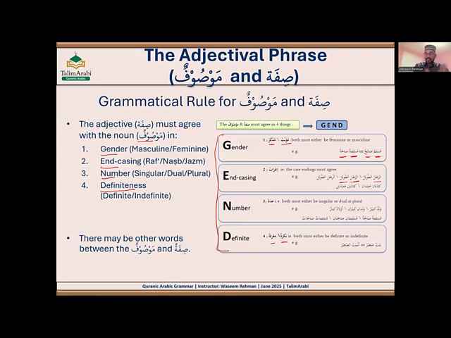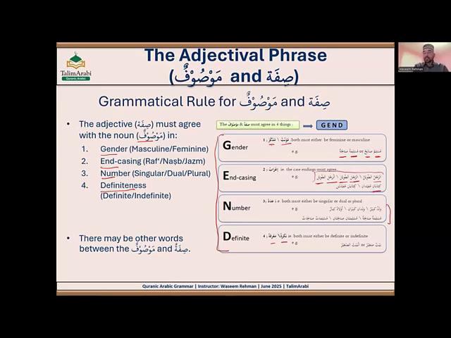The translation is the same, but as we know, these four properties must match, so Ṣifah must match the properties of Mawṣūf. Ar-rajuli at-tawili. Here ar-rajuli, the Mawṣūf, is in jar status, so at-tawili must be in jar status as well. Same translation, the tall man, but the encasing must match.